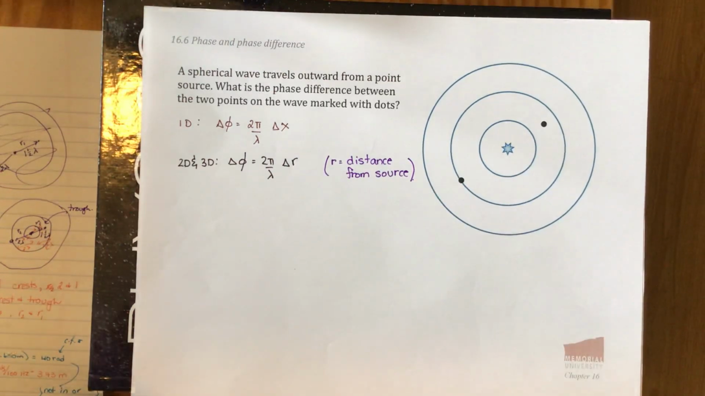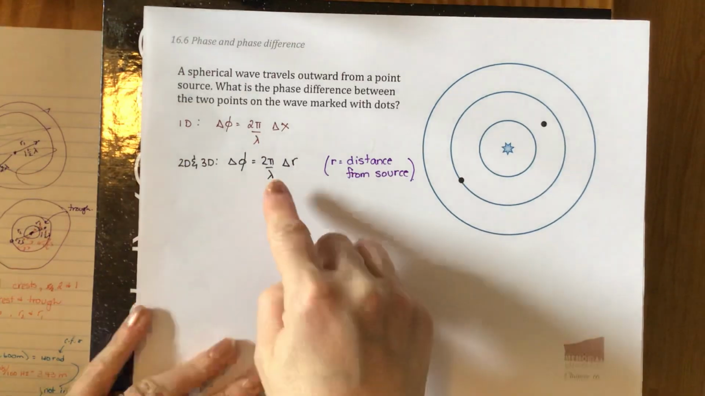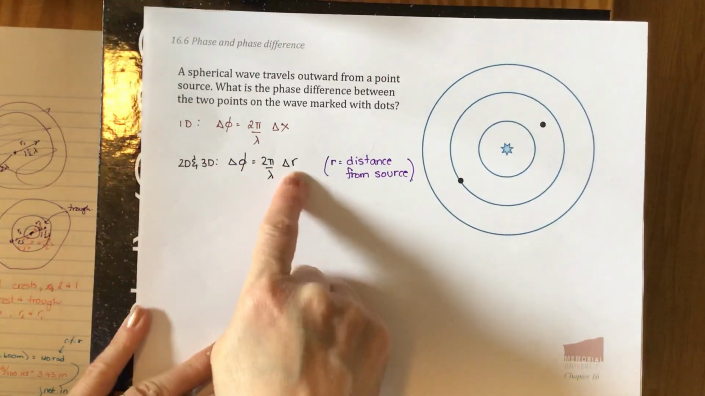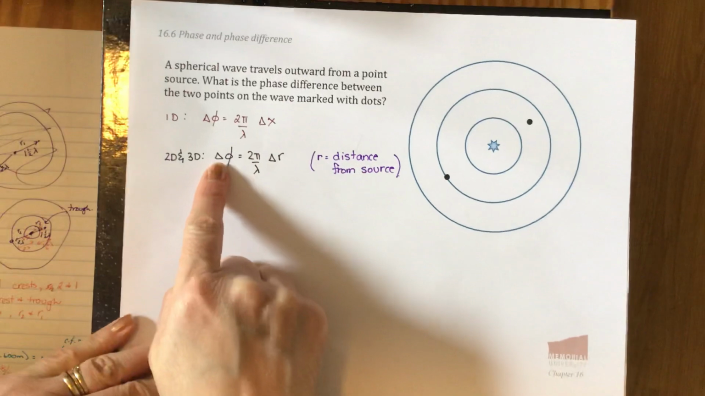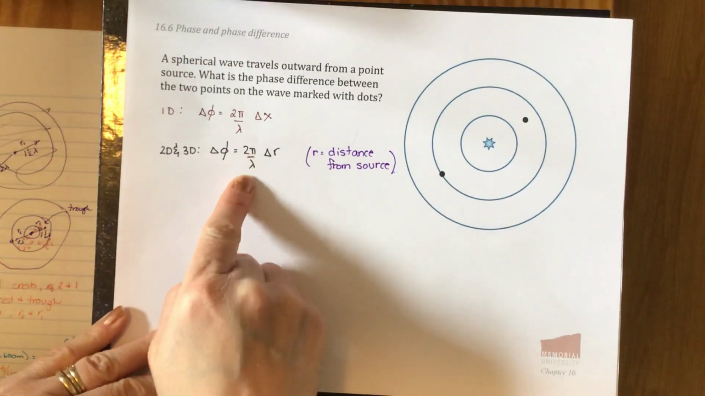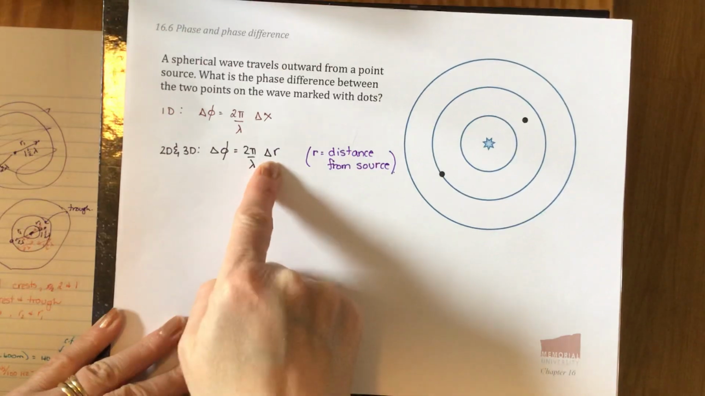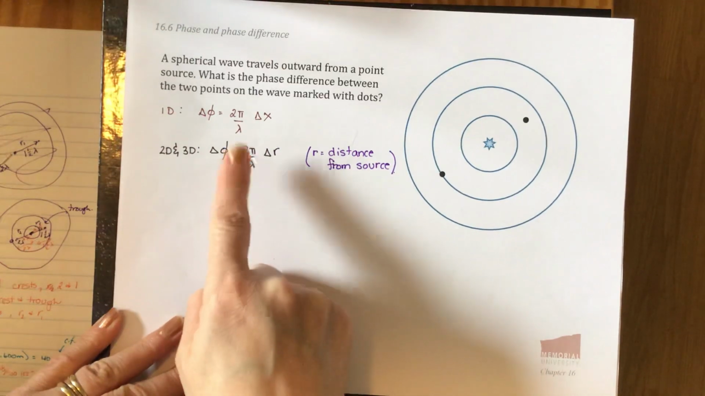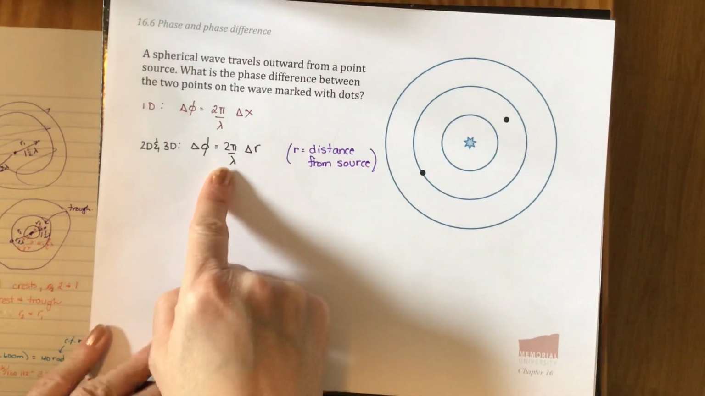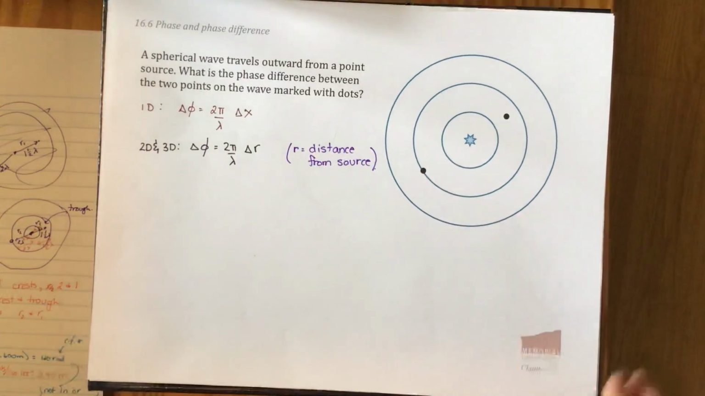Okay, so we're trying to find the phase difference. We have a spherical wave, so we're going to use this expression. We'll use r instead of x. We have 2 pi over lambda. We don't know lambda, so let's not panic about that just yet. Let's sort out our delta r first, and then we'll see how that works out with our lambda.